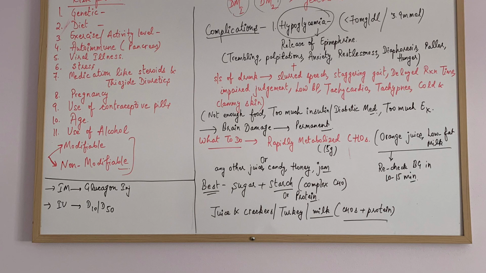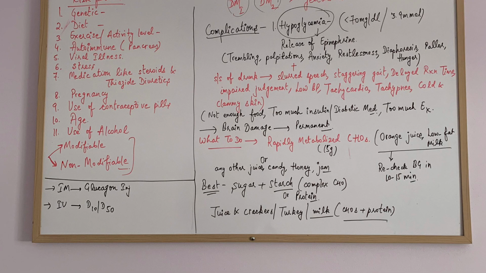And in extreme hypoglycemia, there can be some brain damage, because the brain is a very crucial part of the body which needs a continuous supply of glucose, and extreme hypoglycemia can lead to permanent brain damage. Okay, and now the nursing responsibility. What to do when the patient goes into a hypoglycemic state?